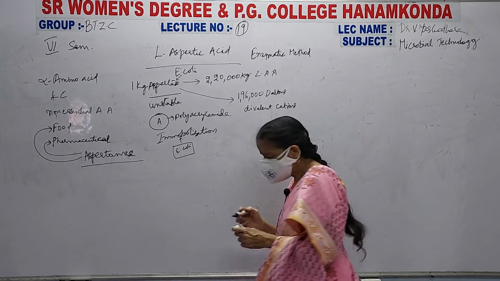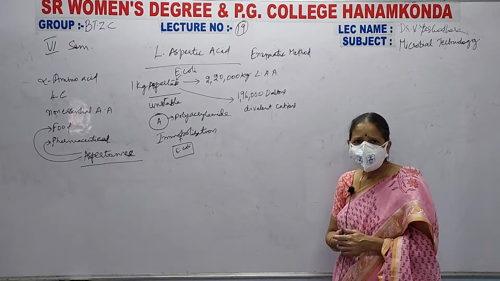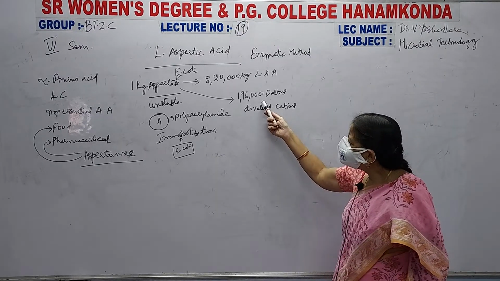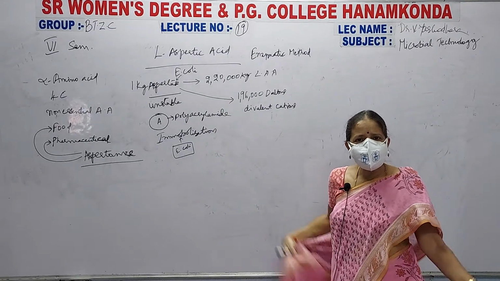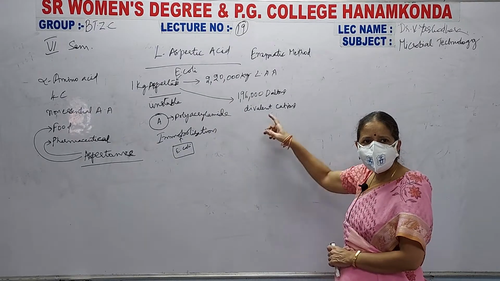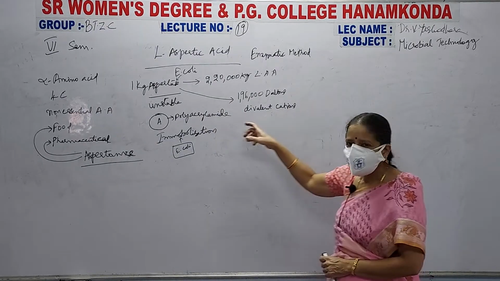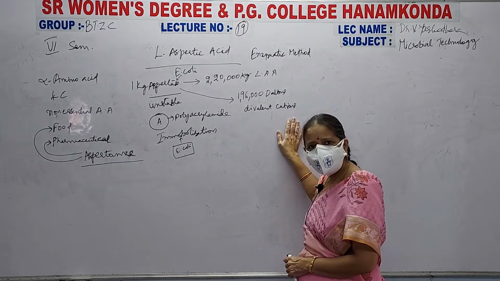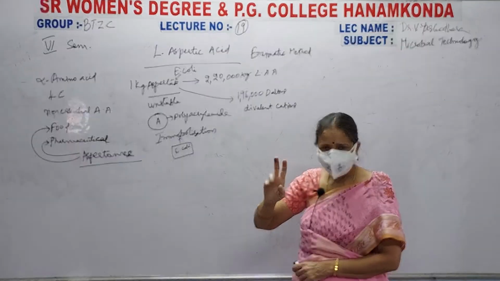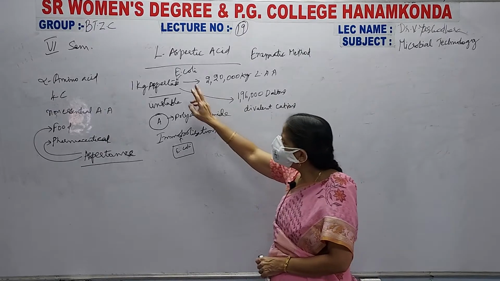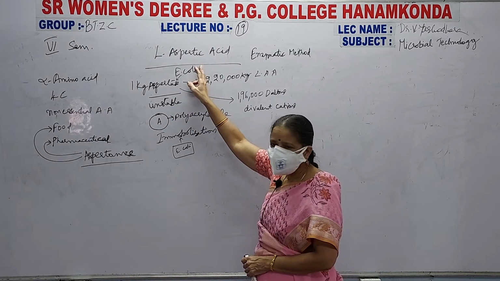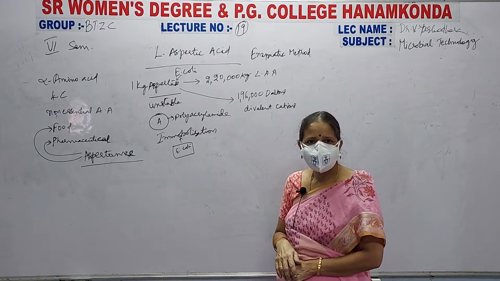That means it consists of 2 cations, and its molecular weight is 1,96,000 Daltons with divalent cations. That means 2 cations are present. Now this aspartase enzyme is responsible for the production of aspartic acid.